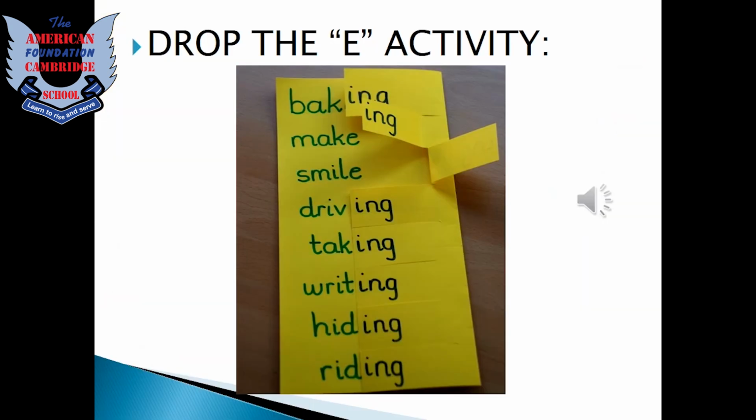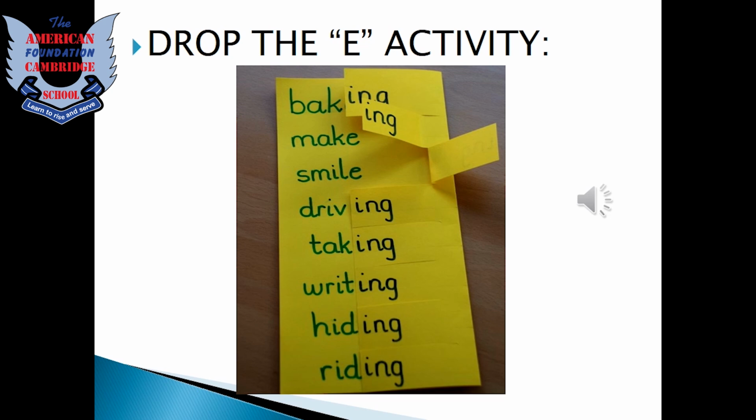Let's review the topic, what we have learned today, by attempting this drop the E activity. Children, quickly tell me which rule is this activity reminding us of? Yes, definitely rule number 1 in which we are dropping the last silent letter E and adding ing to make that verb a happening now verb. Bake, when we drop the last silent letter E and add ing, it will become baking. Make, drop E, add ing and it will become making.